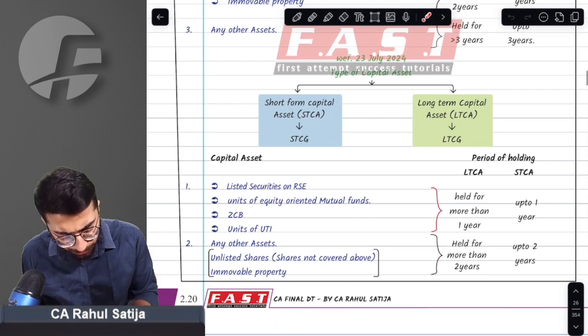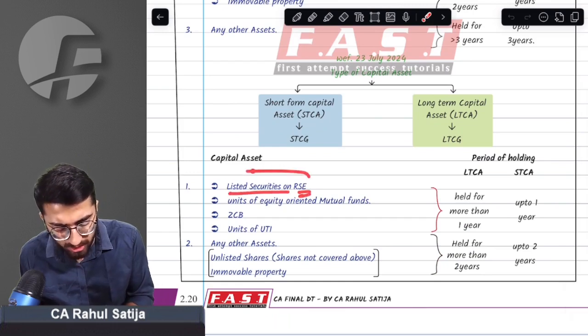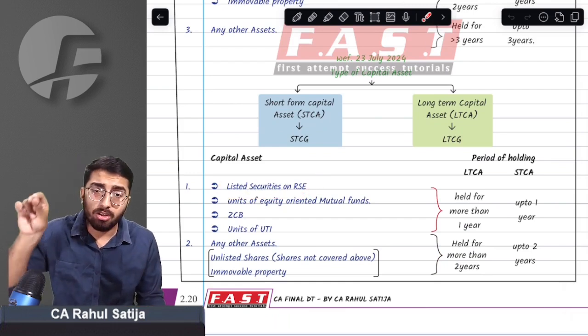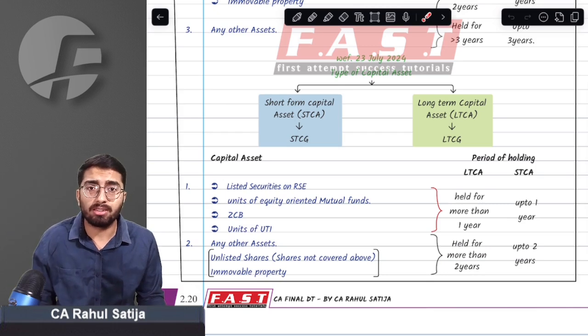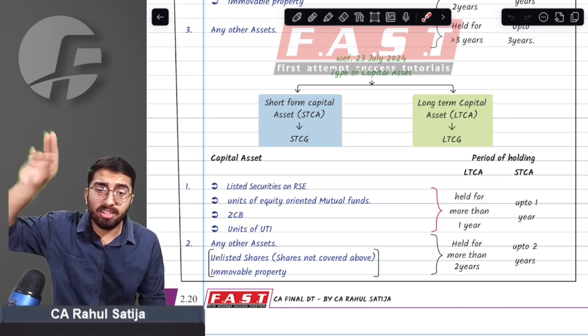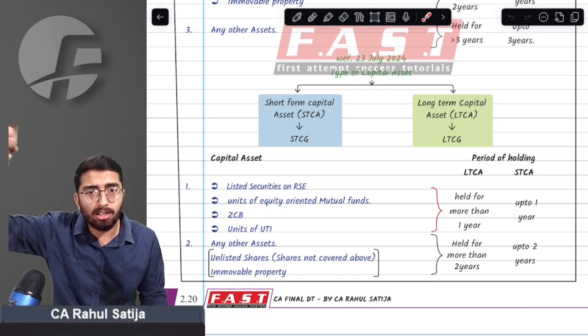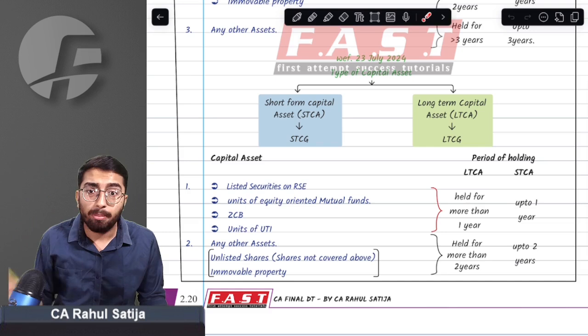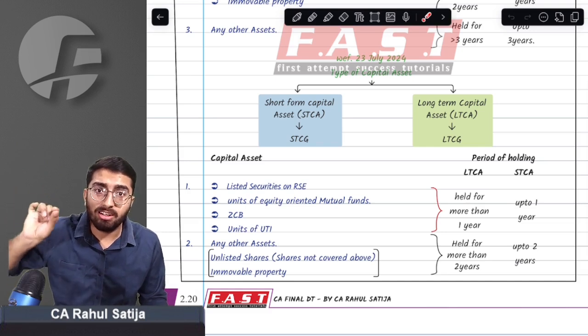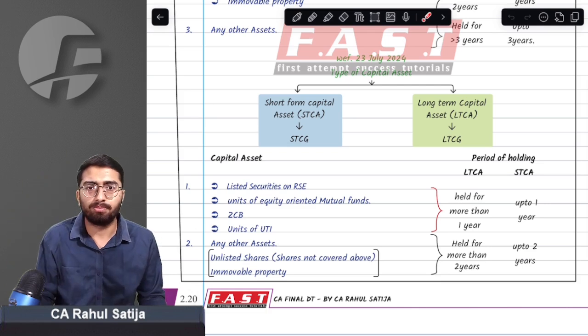What did it say? It said listed securities on a recognized stock exchange. Now, listed securities also include units of a business trust. Earlier, what used to happen? Business trust units had a period of holding of 3 years. If you held units for 3 years, then they were long term, otherwise they were short term. But now, with effect from 23rd July 2024, units of a business trust have a period of holding of 1 year.